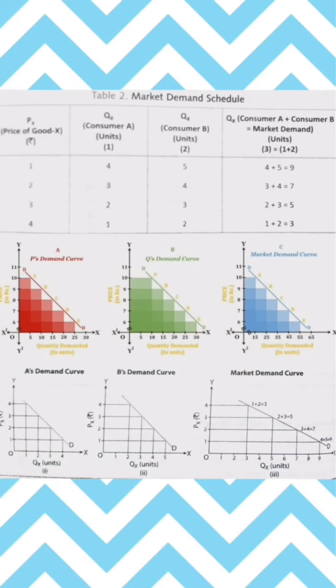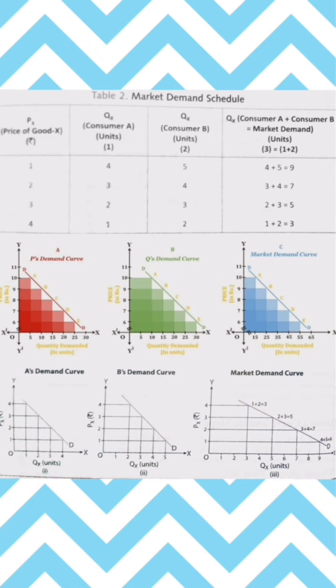Let's have a look at market demand schedule and market demand curve. We all know that in every market there are several consumers and buyers of a commodity. Market demand schedule is a table showing different quantities of a commodity that all the buyers and consumers in the market are ready to buy at different possible prices of the commodity at a particular point of time.